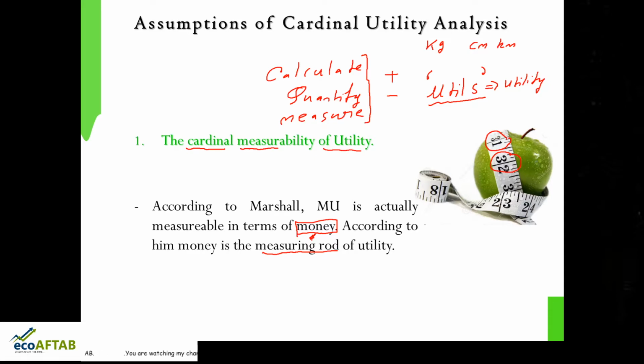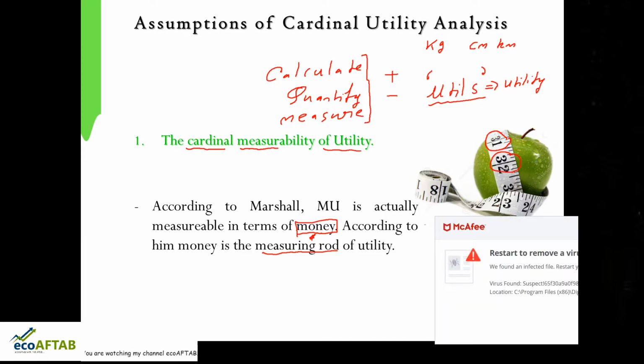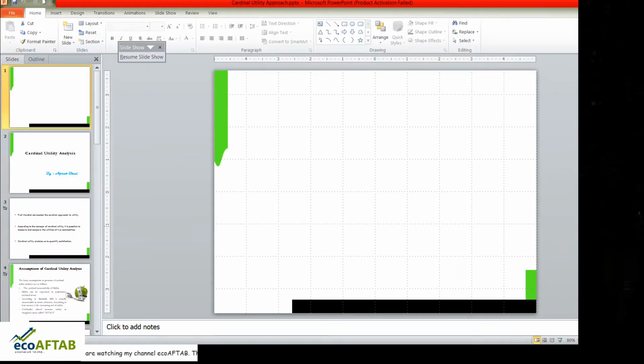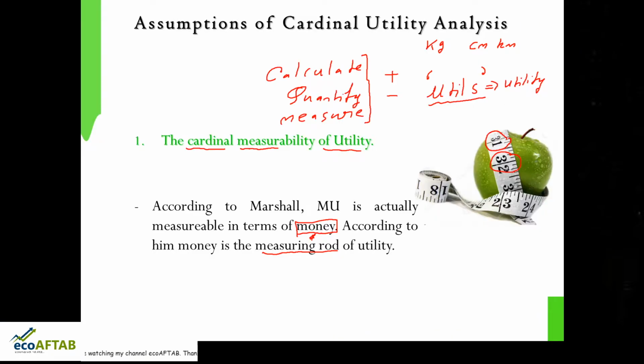You can say a person derives utility equal to 10 units from the consumption of a unit of good A. If this is an apple, and the consumer after consuming this one apple gets, let us say, 20 utils of satisfaction, then utility is measured in terms of numbers.